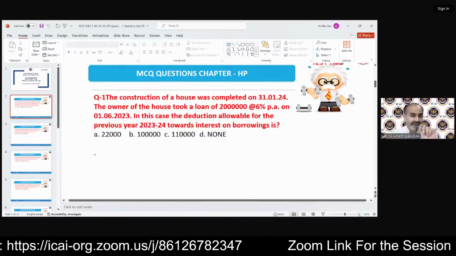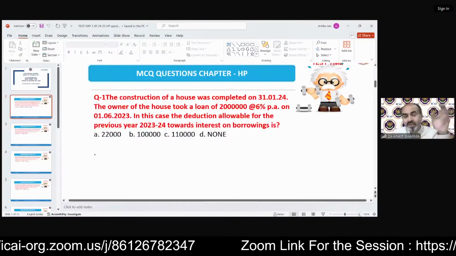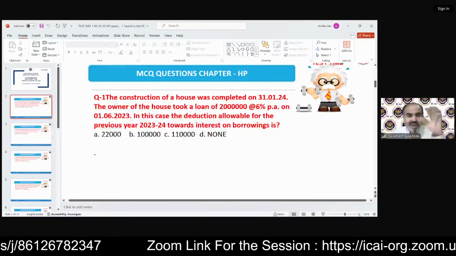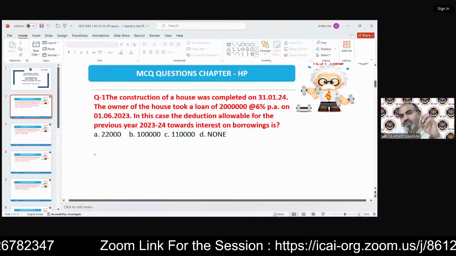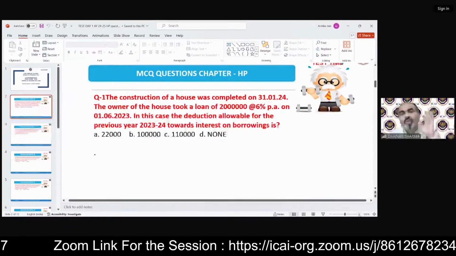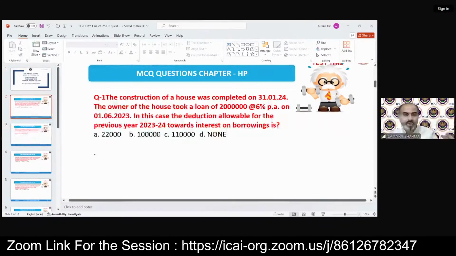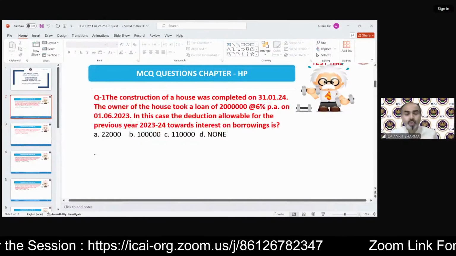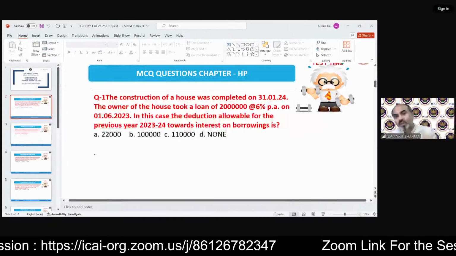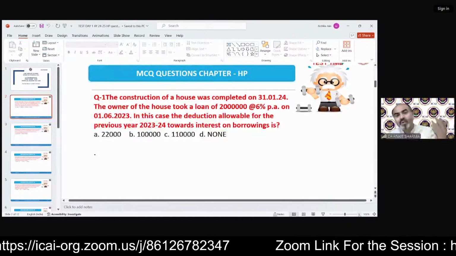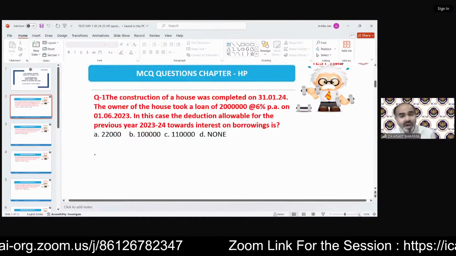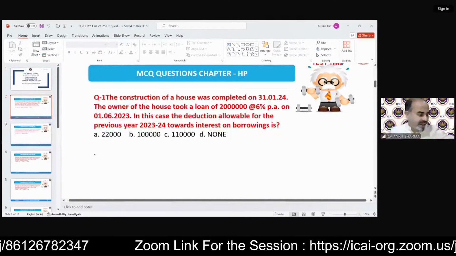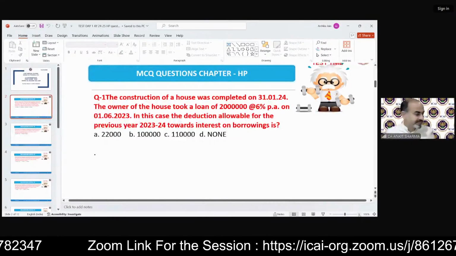And I have told you the technique also, how you can practice it. You need not solve 100 questions every time. I have told you in the last revision class that you have to tick or mark those questions that are important, and practice only those questions. Like out of 10 questions, 2 or 3 questions in which we have all the provisions in a single question, huge questions. If you practice only those 3 questions, that means you are able to solve all the points related to the topic. So please do that. Now we are solving those questions one by one. That will help you understand the provisions more easily.